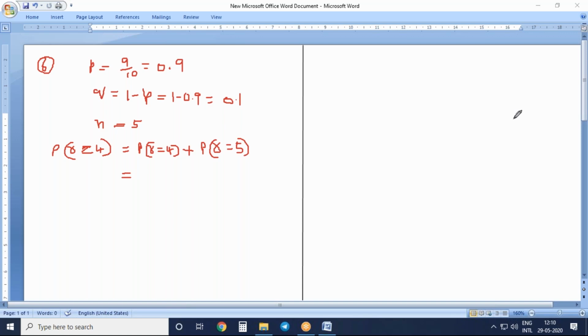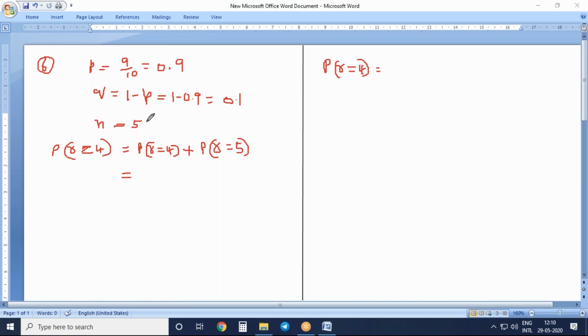So here you know the formula for binomial distribution. P of R equal to 4, I'm doing the working notes here, is equal to nCr.